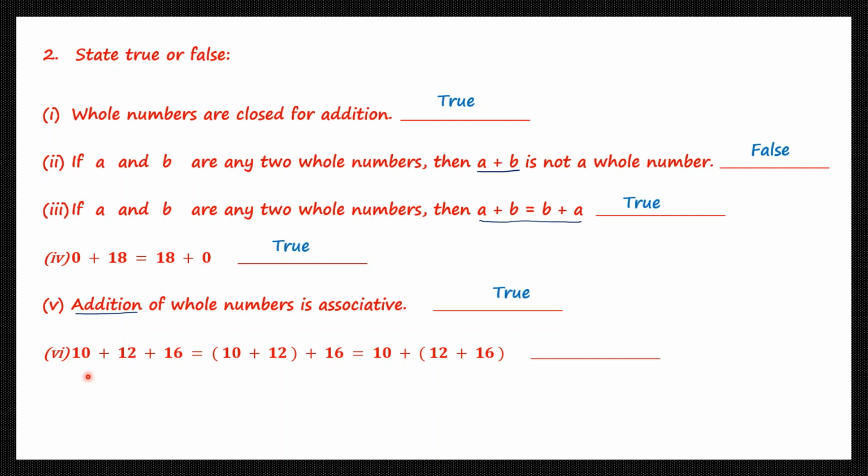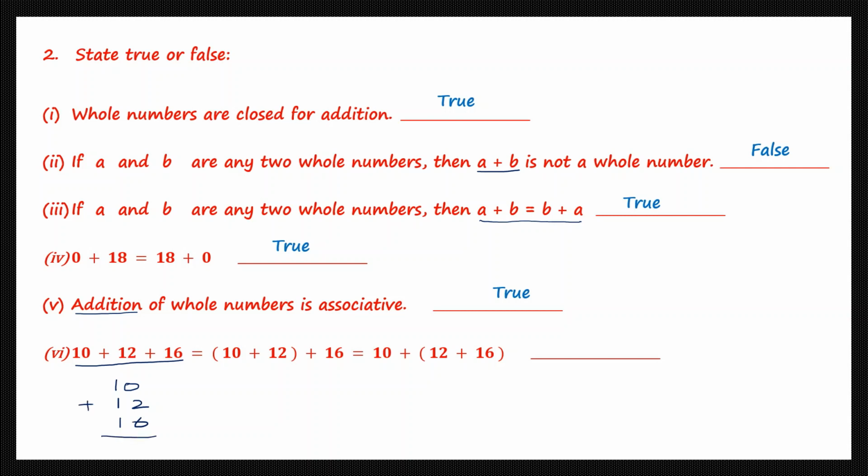Question 6. 10 plus 12 plus 16 is equal to 10 plus 12 plus 16. The sum of 10 and 12, then you add 16. And they're saying that is also equal to 10 plus the sum of 12 plus 16. Now let's see if this is true or false. So let's add up 10 plus 12 plus 16. Let's add it all up.